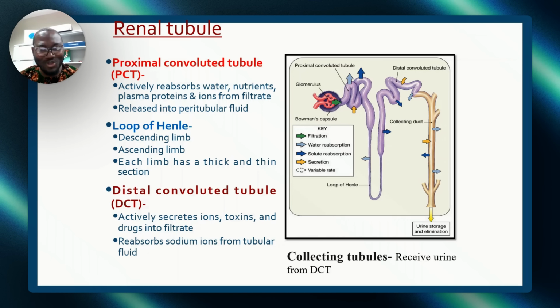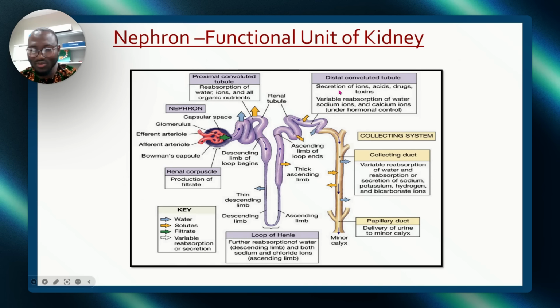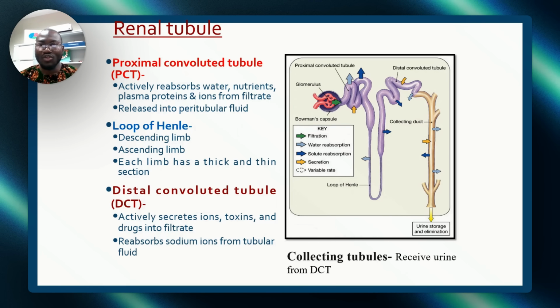So anytime they mention reabsorbed, just go here and pick. You cannot fail this. This is where most water is reabsorbed from.